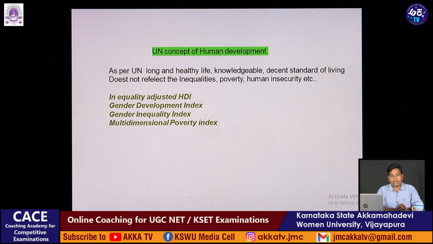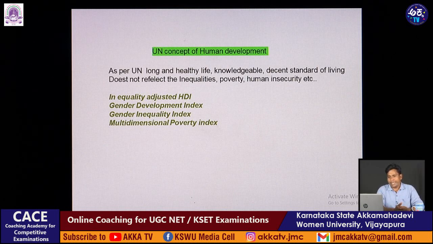What I mean to say is, according to the UN concept, there should not be any inequalities, no poverty, no human insecurities. When we say developed, it should have all these parameters as per the United Nations concept of human development.